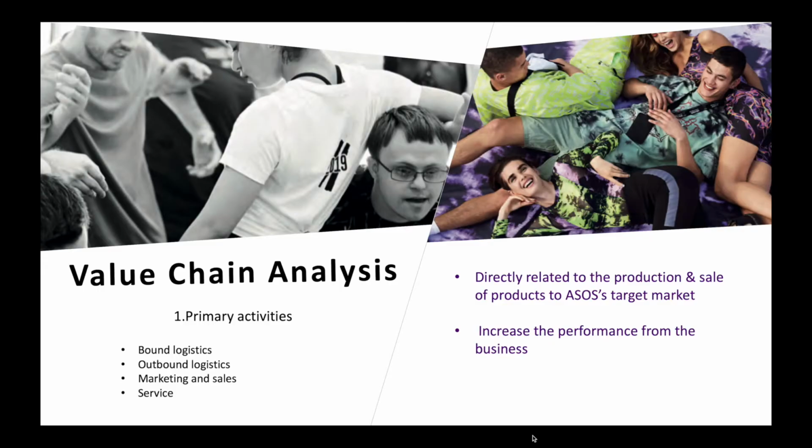The value chain analysis model divides business activities into 2 categories. The first one is primary activities, which are directly related to the production and sale of products to target customers. By analyzing these activities, Asos PLC's performance could be improved.